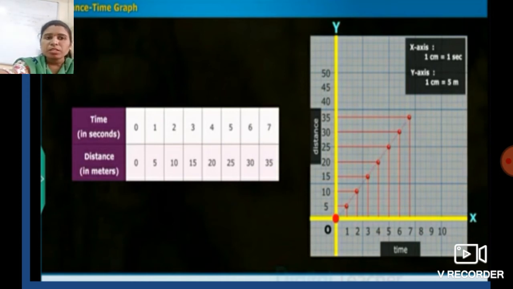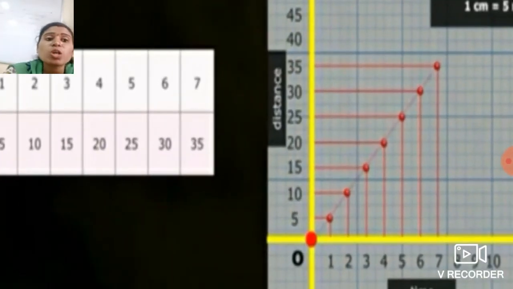All of you got it? So it is the distance-time graph for the motion of the car. Students, if the distance-time graph is a straight line after plotting, then it indicates that the object is moving with a constant speed, meaning the speed of the object does not change.